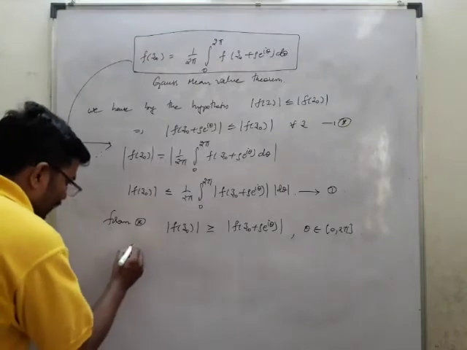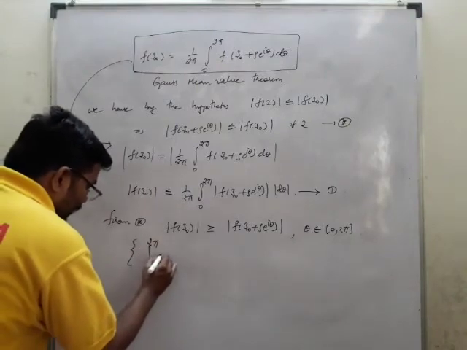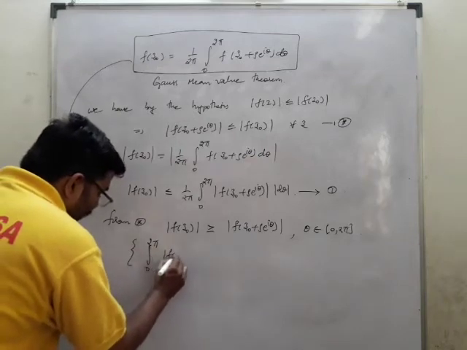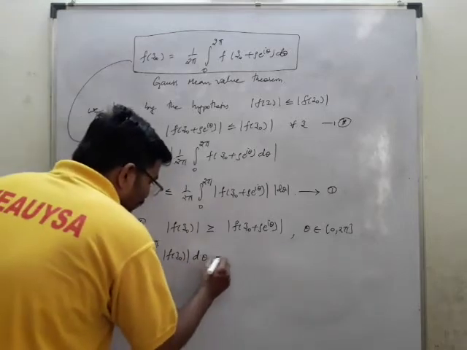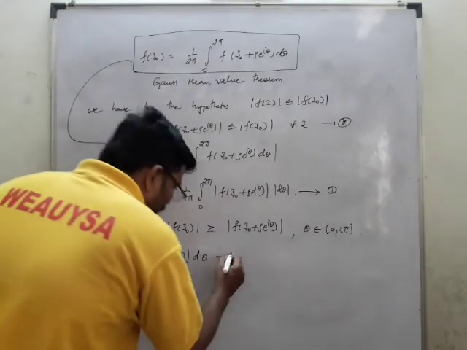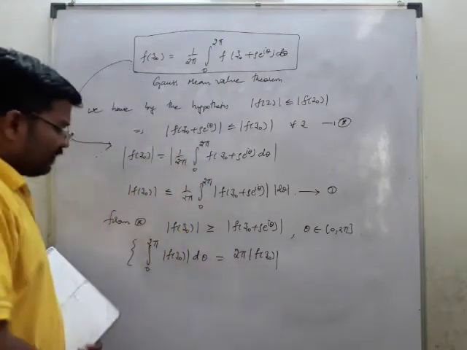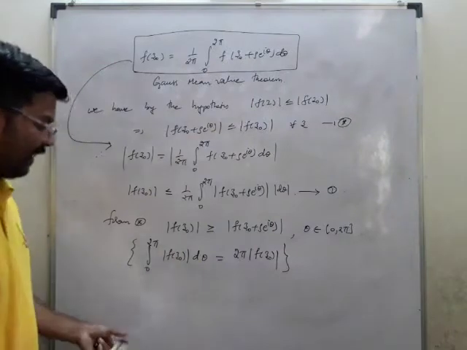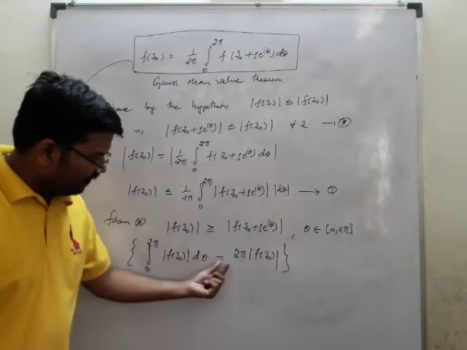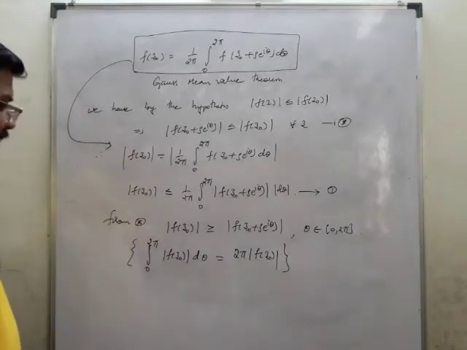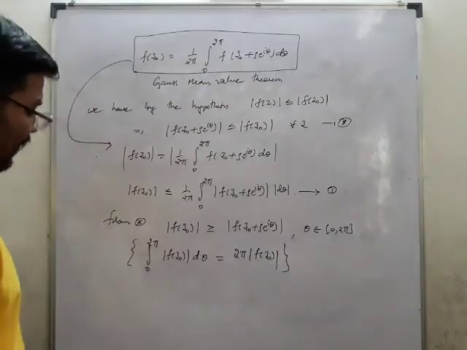Now we'll consider it in this form. ∫₀^{2π} mod f(z₀) dθ, you will be getting as 2π times mod f(z₀). This is the thing which we can have. And ∫₀^{2π} mod f(z) dθ, this term can be taken as 2π times mod f(z₀).